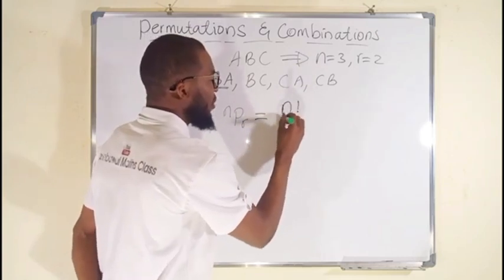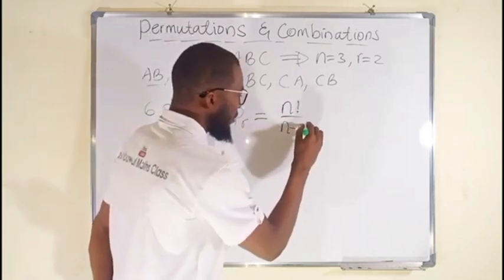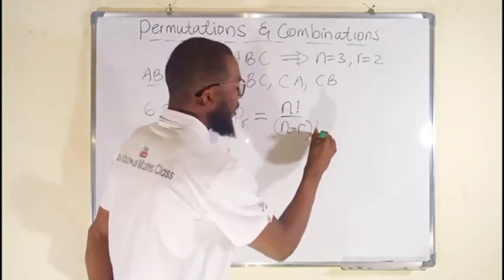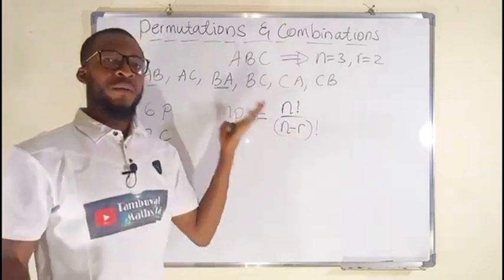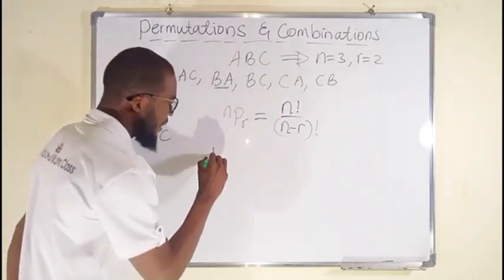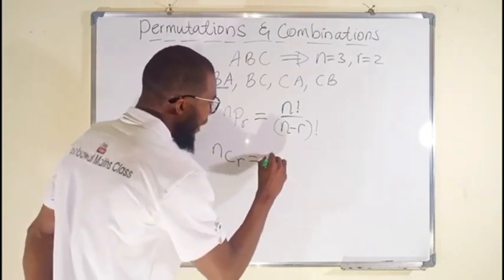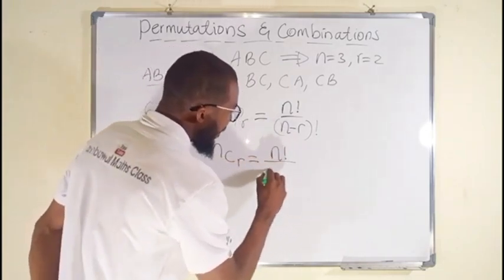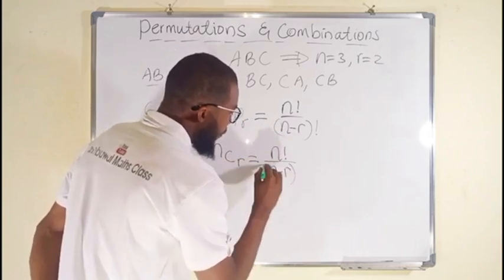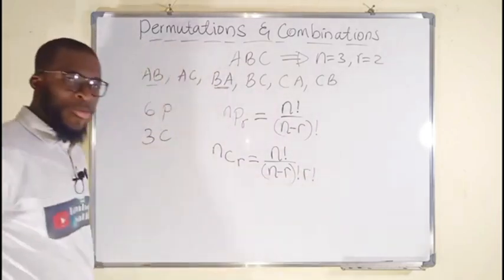Remember, we know what N factorial is all about. This is what defines permutation. But for combination, we have N choose R, which is equal to N factorial divided by N minus R factorial, then also multiplied by R factorial.